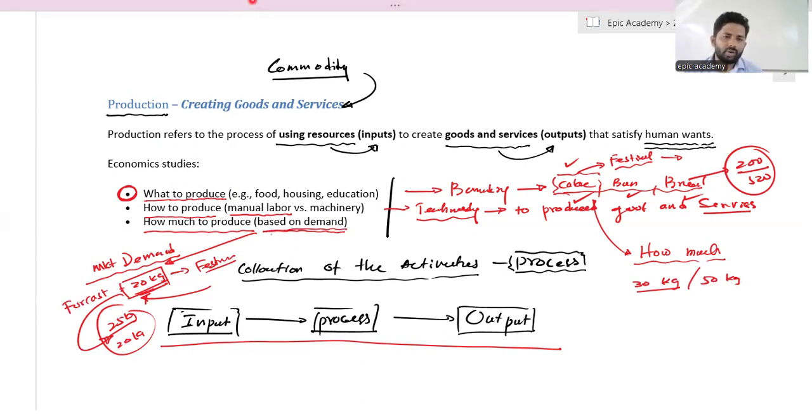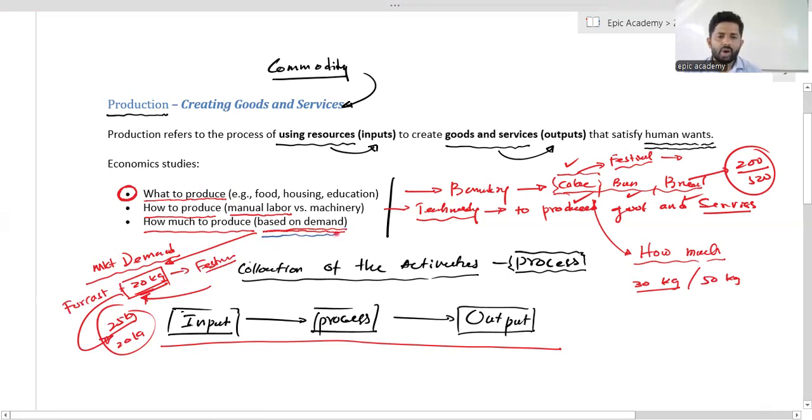So that means if you are going to produce goods and services, you also have to consider the market demand to decide how much you are going to produce. What you are going to produce, how much you are going to produce, how you are going to produce it. Those are the main problems. Actually, this is not a question, it is a problem. You have to find the answers related to production.